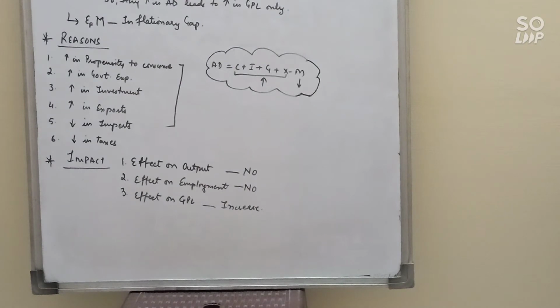Effect on general price level: yes, because all the resources are utilized properly, actual output cannot be increased. So any increase in aggregate demand will lead to an increase in the general price level. It gives birth to another problem, that is inflation in the economy. The more the gap between actual and required AD, the more the inflation will be. Clear?